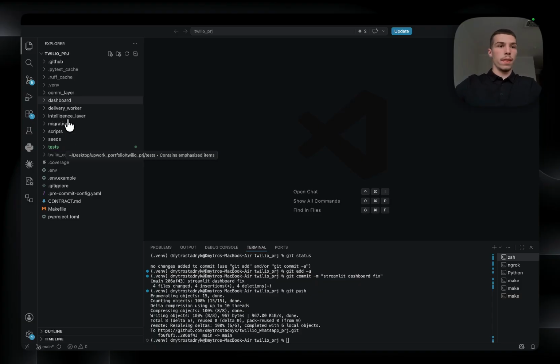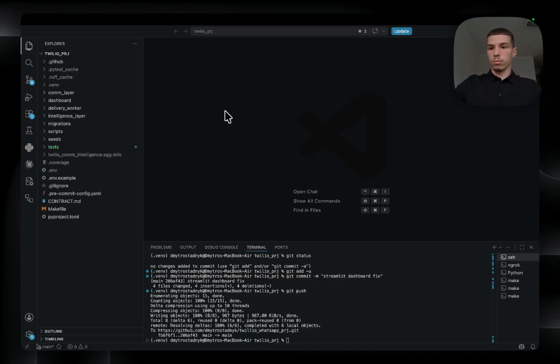So the 3 services are deliberately kept separate so that if one crashes, the others just keep on running. They don't pass data directly to each other, they communicate through the database. So any service can be restarted or scaled independently without the others noticing.